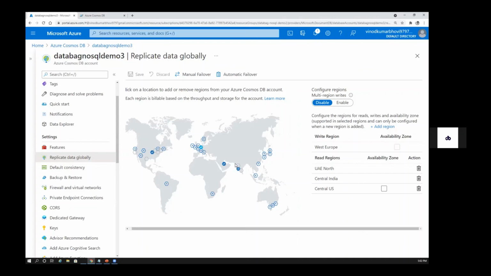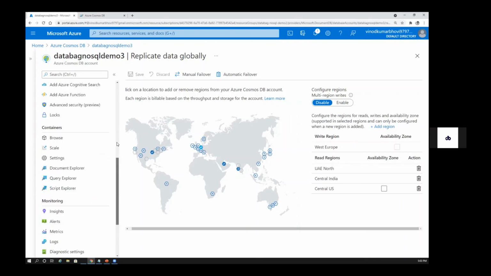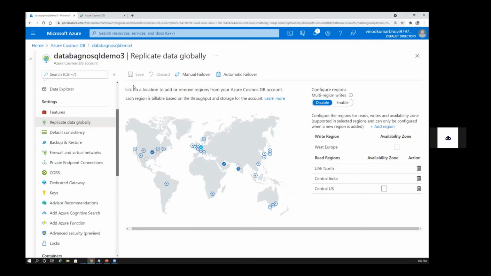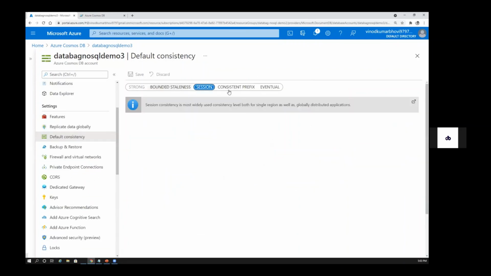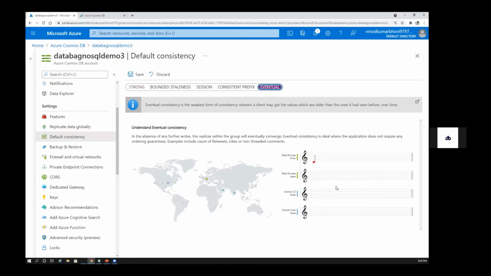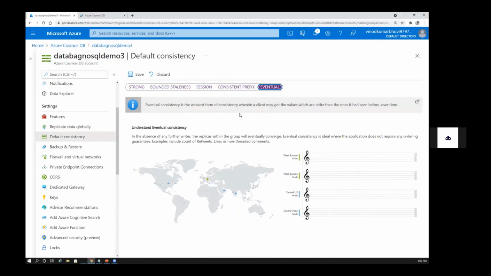There are 5 different types of consistency. If I come here, under default consistency, you have strong, bounded staleness, session, consistent prefix, and eventual. You have 5 different consistency levels, and they can be easily explained with diagrams. I also have 2 slides on that, and we're going to see how this works and why this is really important with respect to the exam. So we'll discuss it in the next class. Like I said, it shouldn't take more than 10 minutes. I think once this is done, we are good to go with NoSQL.